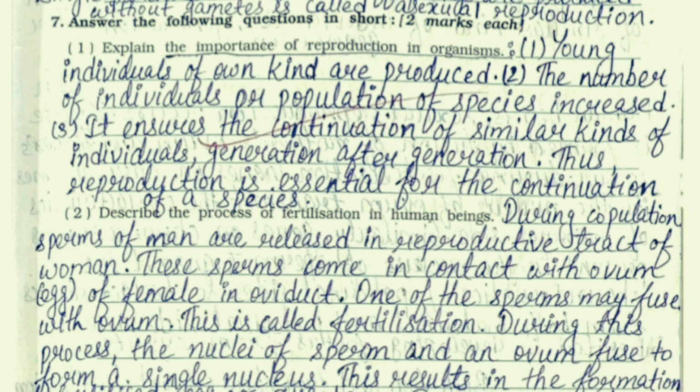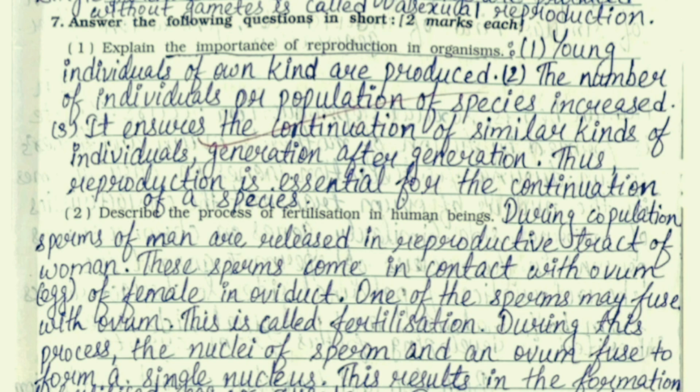Now question number 7, answer the following questions in short. First one, explain the importance of reproduction in organisms. The importance of reproduction in organisms are: first, young individuals of own kind are produced. Second, the number of individuals or population of species increases. Third, it ensures the continuation of similar kinds of individuals generation after generation. Thus, reproduction is essential for the continuation of a species.